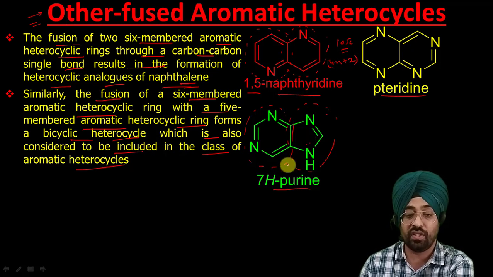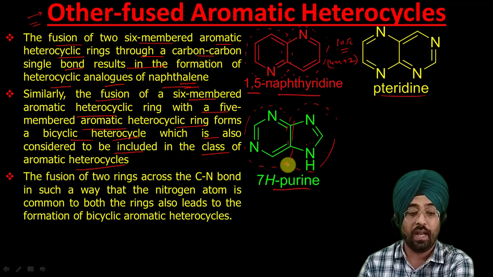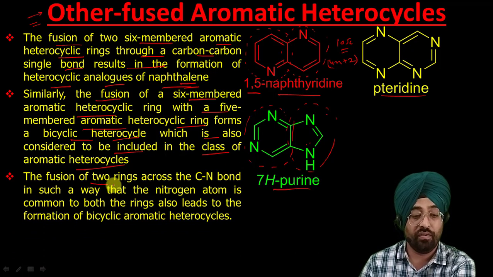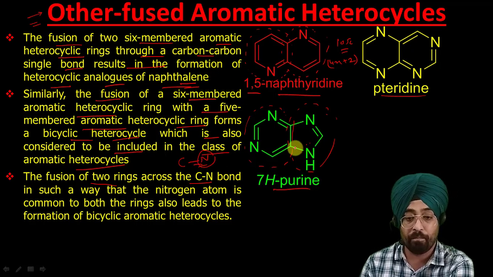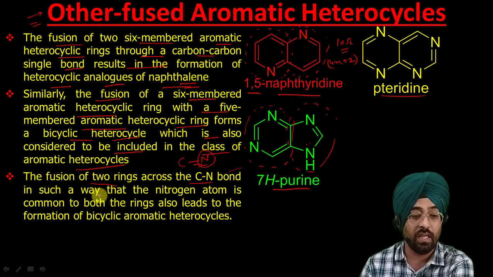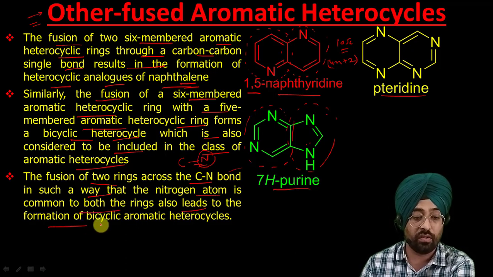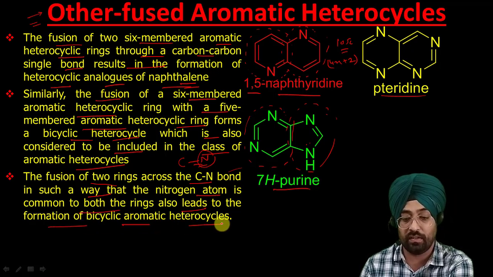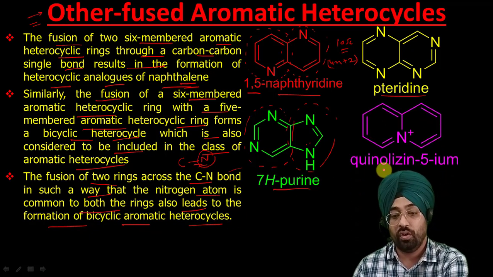So 7H purine. Another possibility is the fusion of two rings across a CN bond. In the next case we will see where the CN bond is common, like N will be present at a bridgehead position. So the fusion of two rings across the CN bond in such a way that the nitrogen atom is common to both the rings also leads to the formation of bicyclic aromatic heterocycles like this.